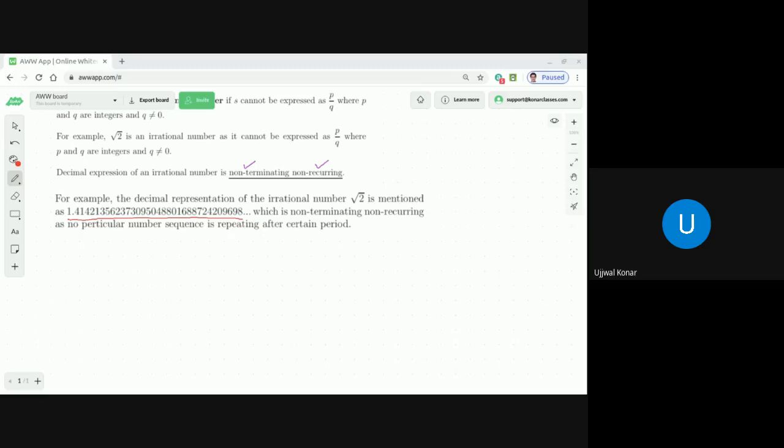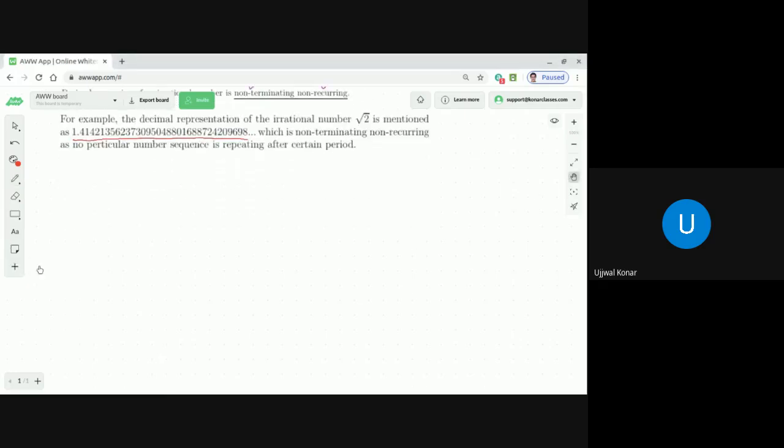Okay, let me just touch base on this, as I explained in the last class. After that, we will start the new topic about irrational numbers and their representation on the number line.